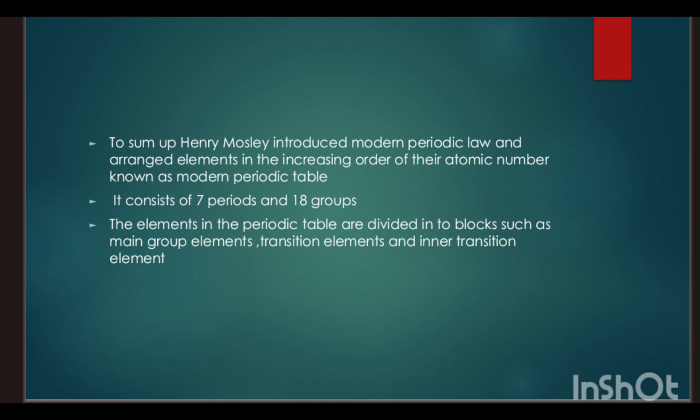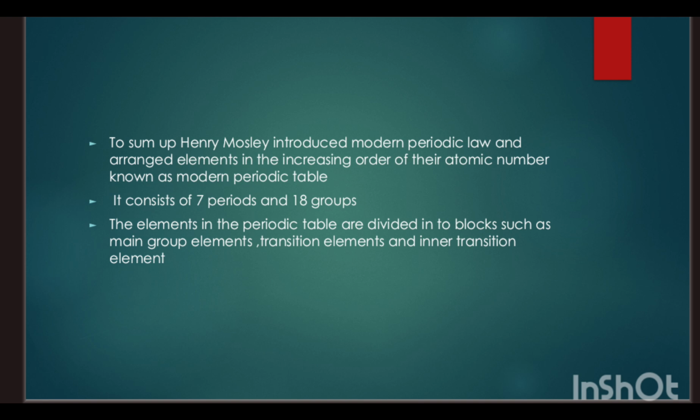Then there came Henry Moseley with his modern periodic law, which states that both the physical and chemical properties of elements depend on their atomic number, and he classified elements in the increasing order of their atomic number in a way that the elements in the same group showed similarities in physical and chemical characteristics. This is because the number of outer electrons of the elements of the same group is the same.